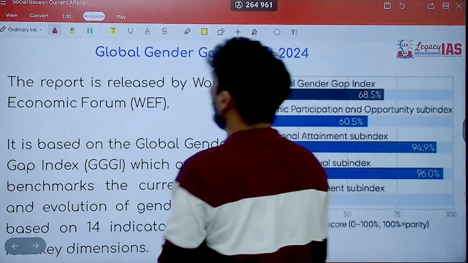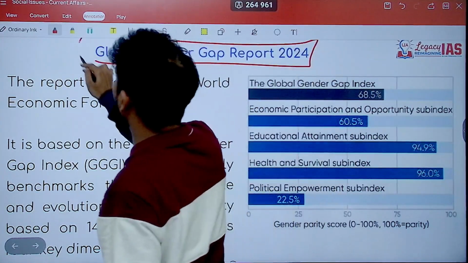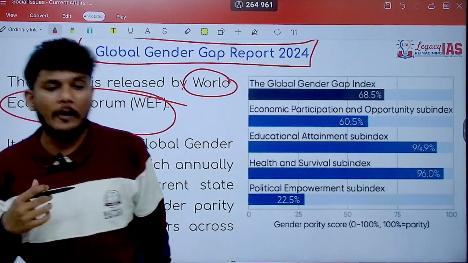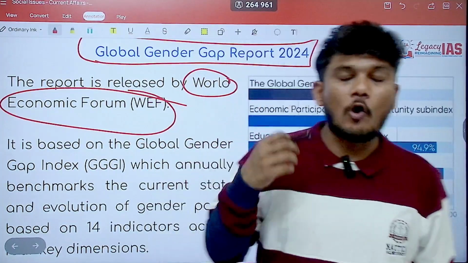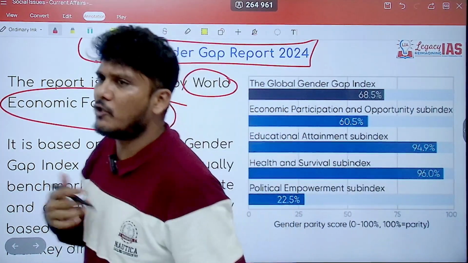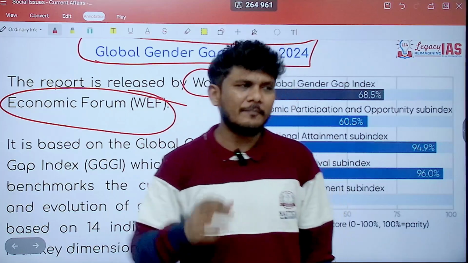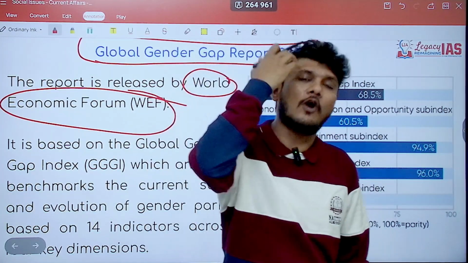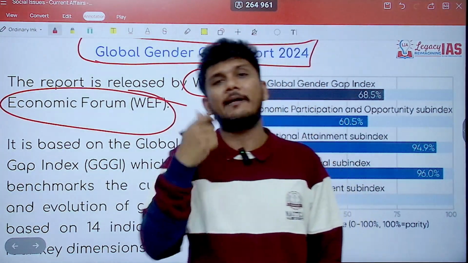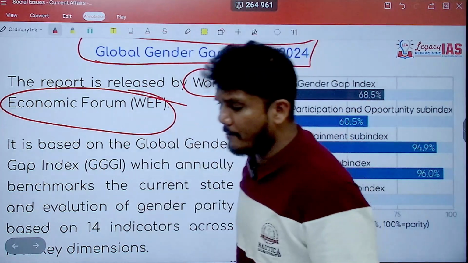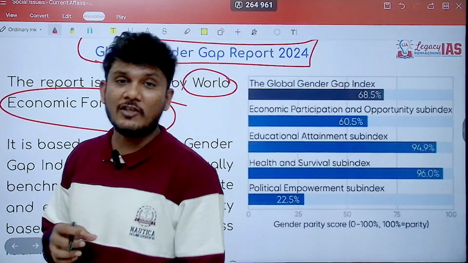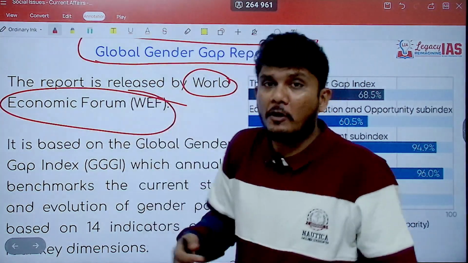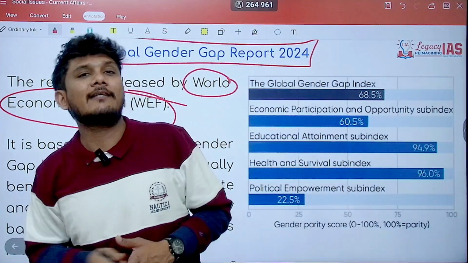Going ahead, the next report we talk about is the Global Gender Gap Report. Now, this particular report is released by World Economic Forum. When you remember the organization which releases the report, sometimes it makes a huge amount of sense, in the sense you may be able to remember it logically, but some reports you may not be able to, or it may go against the commonly held belief. So if we are talking about Global Gender Gap Report, we might think there might be some organization related to social issue which would be releasing this report, but we are talking about World Economic Forum, which is related to economy. So why is this organization releasing the report?